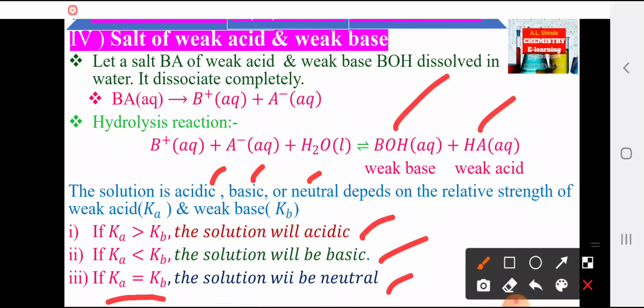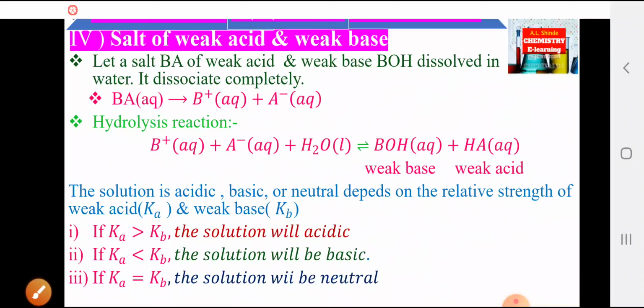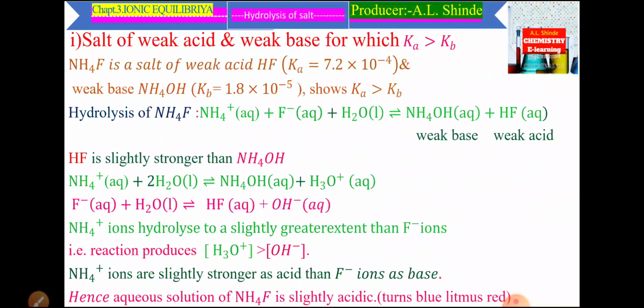Now we can see all three types of salts. When Ka is greater than Kb, the solution is acidic. First, we can see the salt of weak acid and weak base for which Ka is greater than Kb.